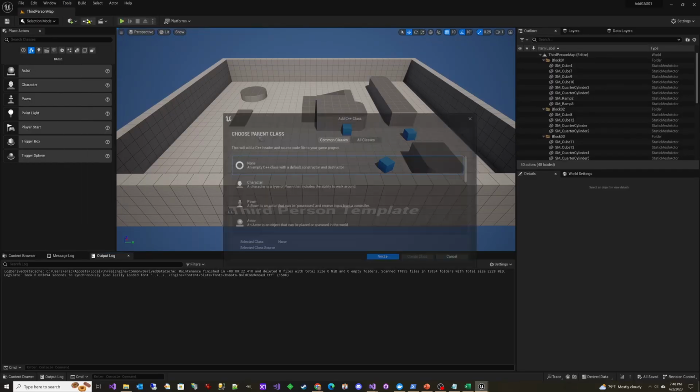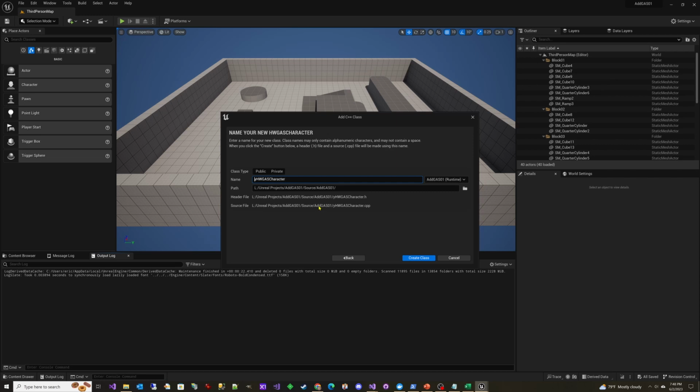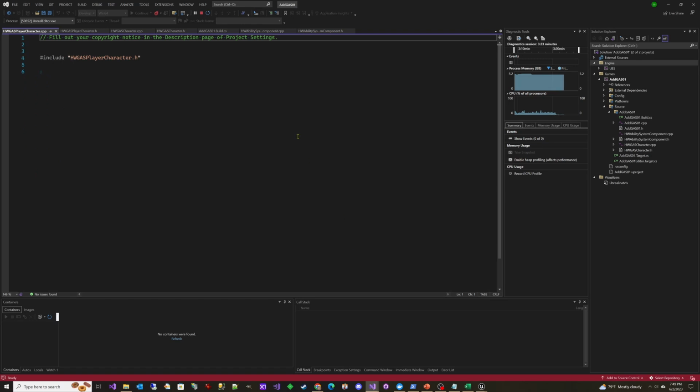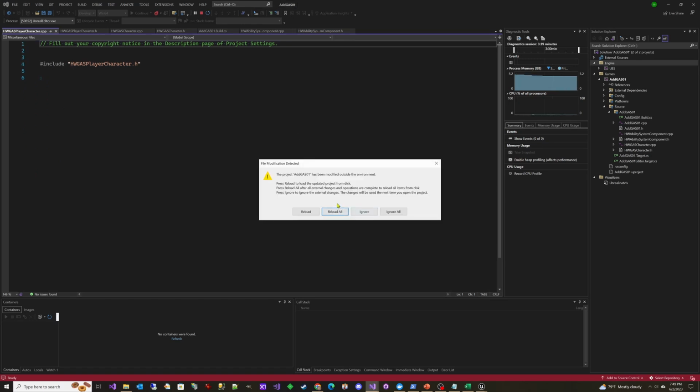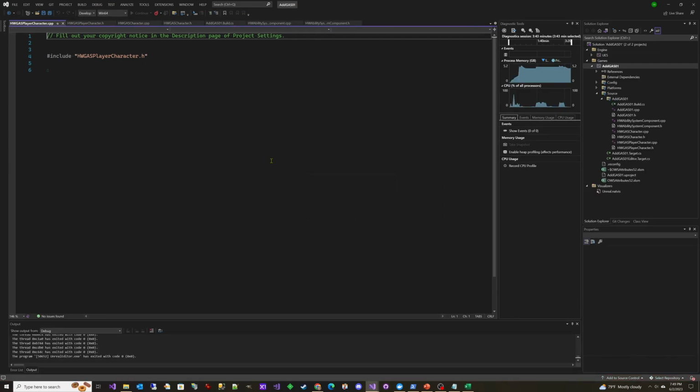So we're going to go here and we'll create a new class. And we're going to inherit from HW GAS character, but this one is going to be called HW GAS player character. And then we can have our blueprint inherit from that. So we'll create that. And we'll reload all and stop debugging. Now we need to set our gameplay effect replication mode to mixed for this player character. And so we're going to have to do that in the constructor.